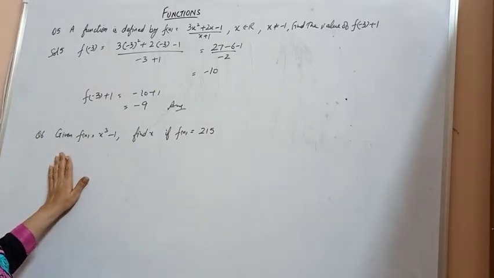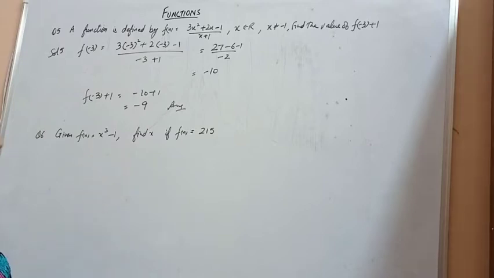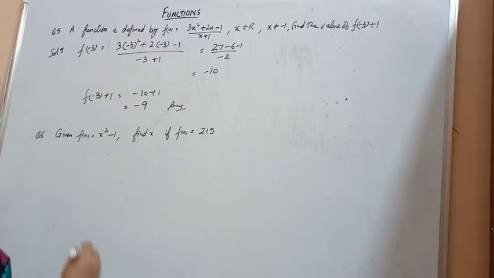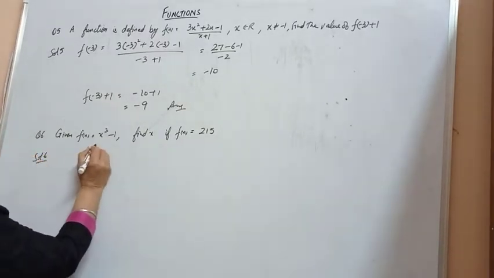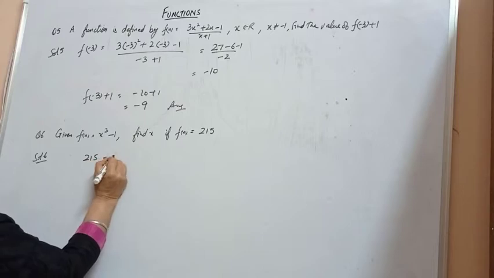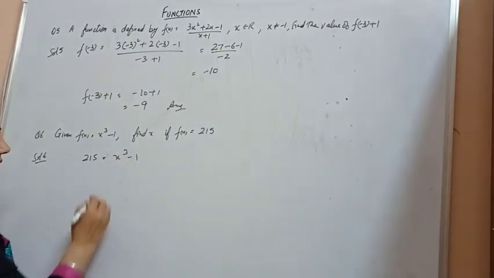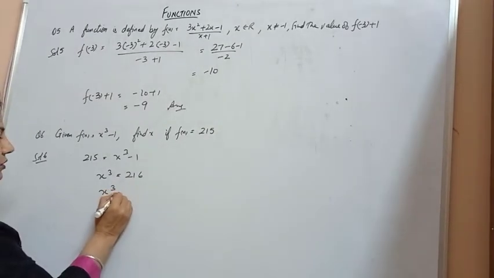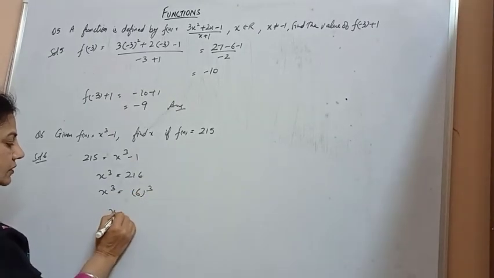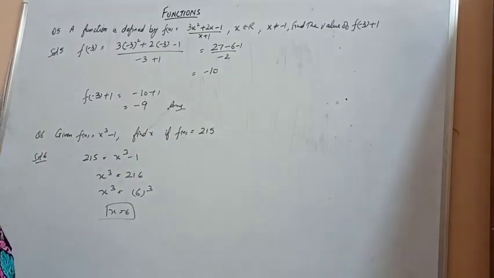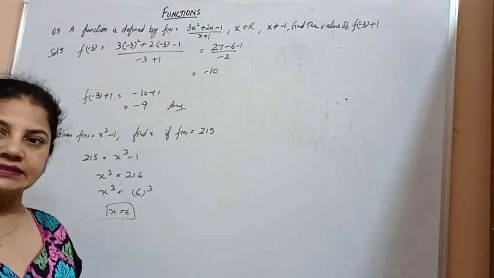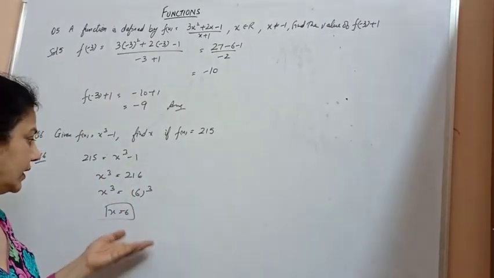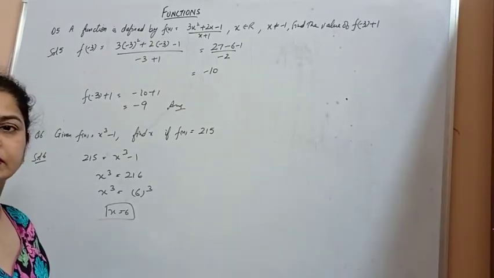Second question: given that f(x) = x³ - 1, find x if f(x) is 215. Now in this case, 215 is equal to x³ - 1. That means x³ is equal to 216, which is 6³. So x is equal to 6. If you put x as 6 in this function, you will get the result 215. So we checked it also. The value of x is 6.